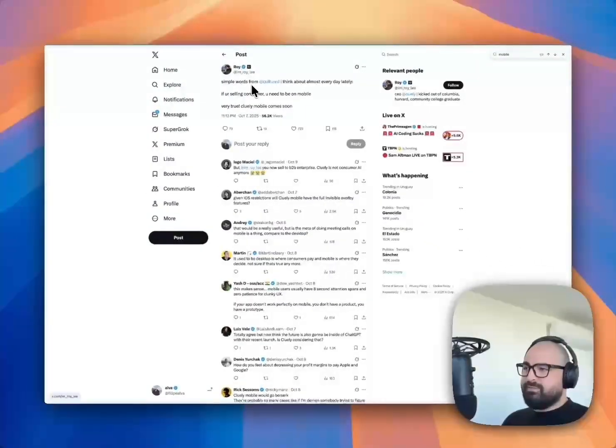It is crazy. We started because of Roy, but he posted this week that he's working on the mobile version of Cluely. So I am personally curious to see how they will figure this out, because it's been a big challenge for us to figure out how to implement this real-time assistant on iOS or even Android platforms, how to bring this to mobile. I'm curious what they are going to do, and I'm curious if we are going to be able to ship before them or not. So that's very exciting, because we have been working on this for probably a month or so, and even in the week that we are approaching launching, they said this, so very interesting.